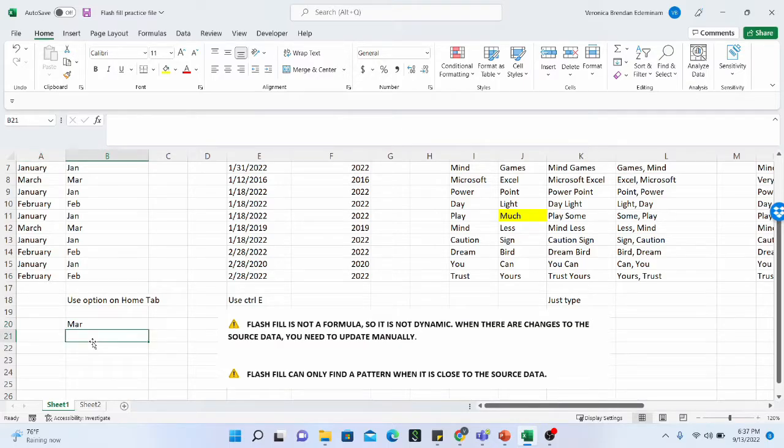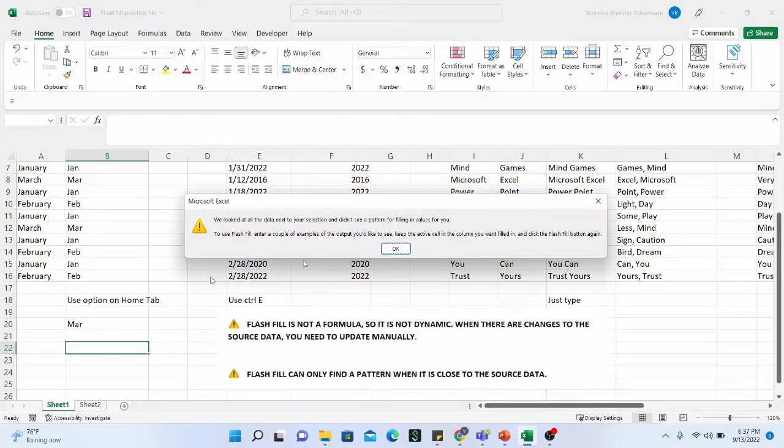And let's say I do Control E, because that's the flash fill. So this is what I have. Microsoft Excel has popped this up for me to say, we looked at all the data next to your selection and didn't find a pattern for filling in values for you.